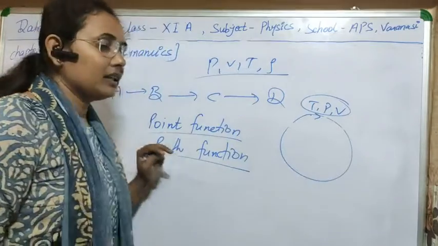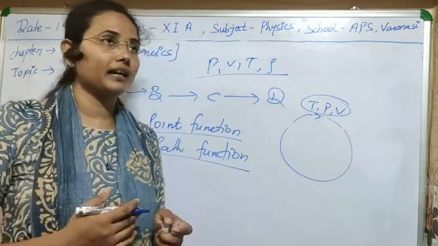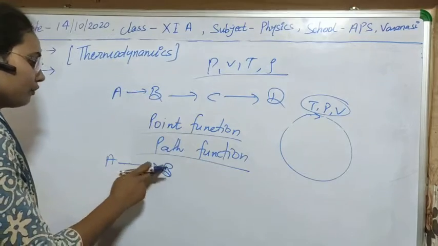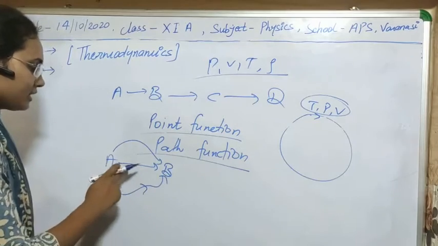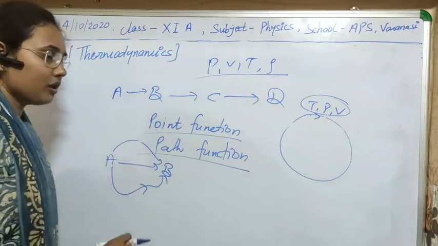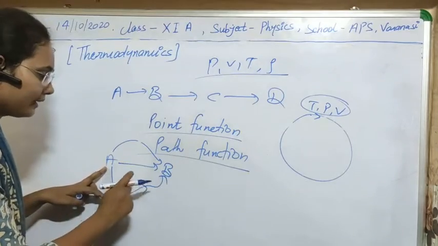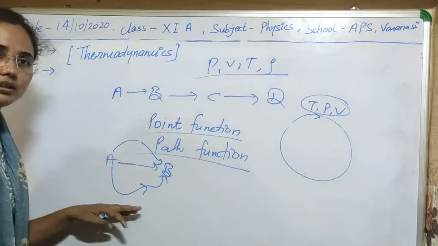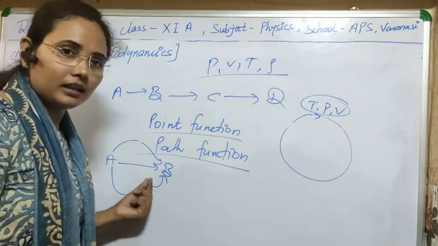Next, path function. These are the variables which depend on the path through which we carry out any reaction. Suppose we are going from one point A to B, then to go from A to B there can be so many paths we can take. As we see, this path distance is different, this is different. So obviously the work done going from A to B will be different in each. Here the work will be less, here greater than this, here even greater than this. Means the work, if you calculate it, will be different in the different processes.